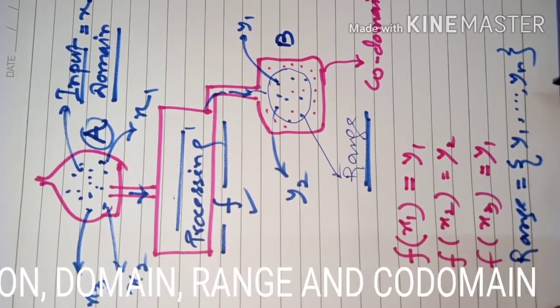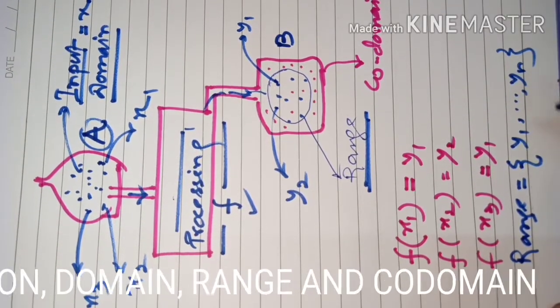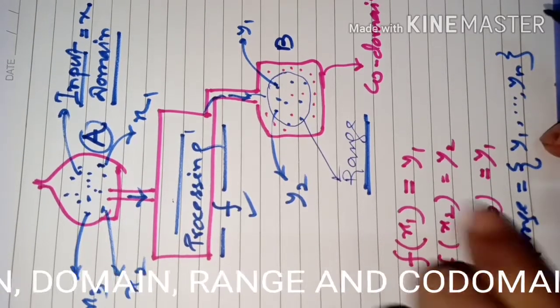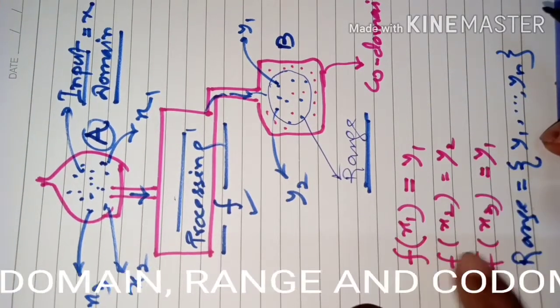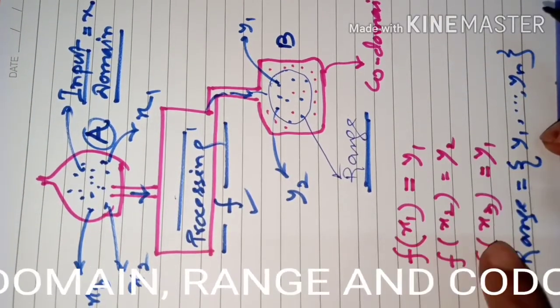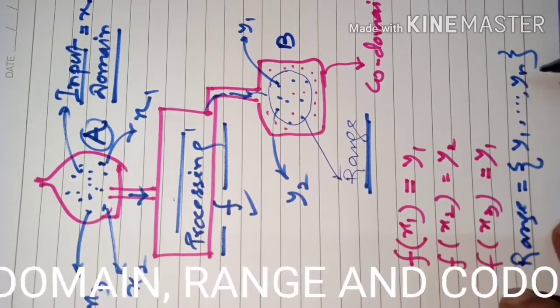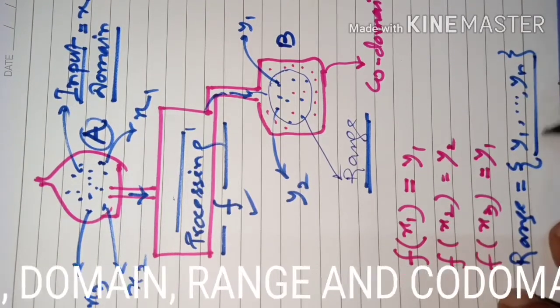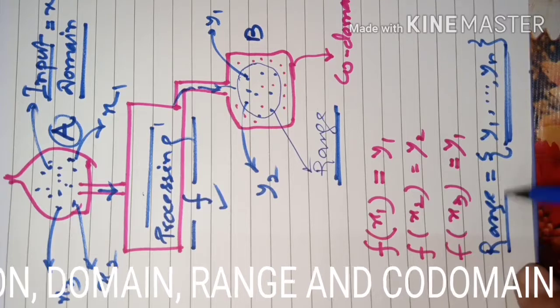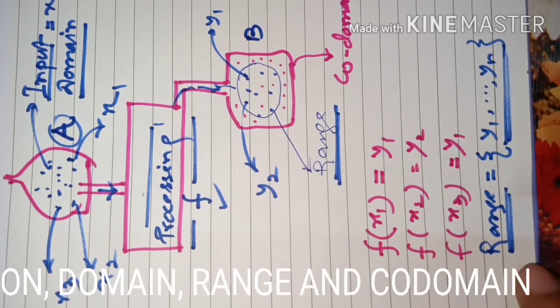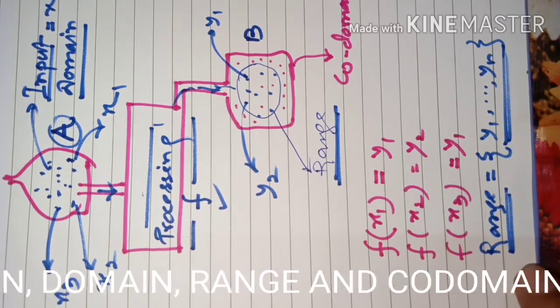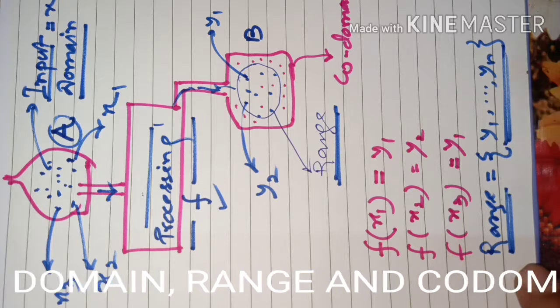You may not get exactly n outputs, because sometimes one output is serving for two different inputs. But all the outputs together will be called the range. That is the set of outputs.